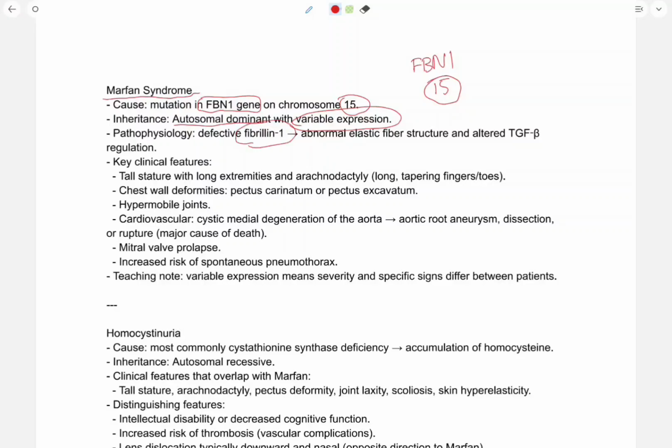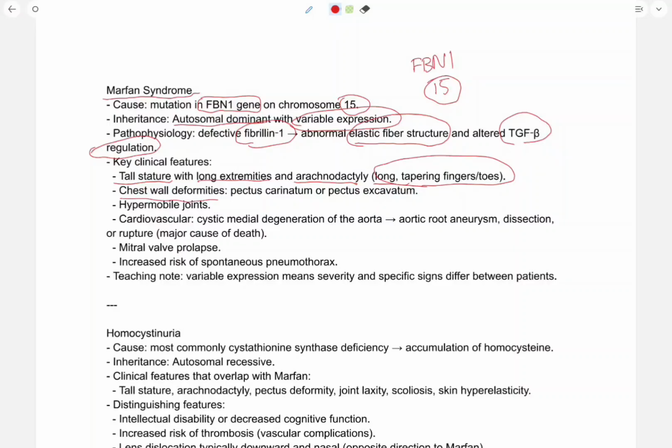Pathophysiology. Its pathophysiology is defective fibrillin 1 leads to abnormal elastic fiber structure that alters TGF beta regulation. Key clinical features of Marfan syndrome are tall stature with long extremities and arachnodactyly. What is arachnodactyly? It is long tapering fingers or toes.